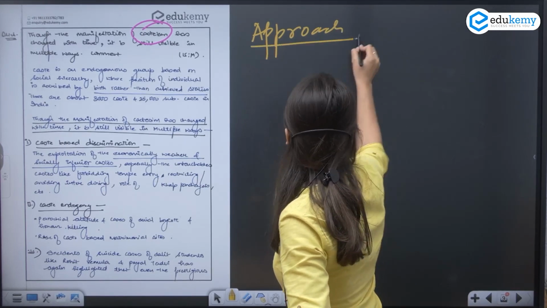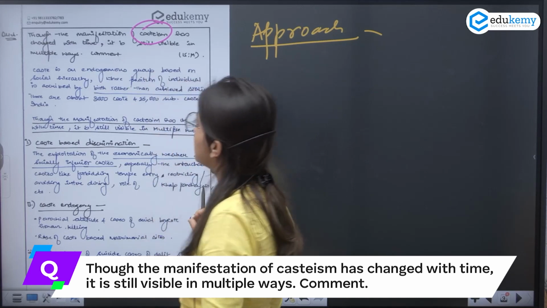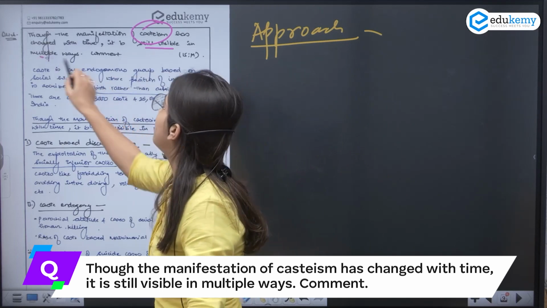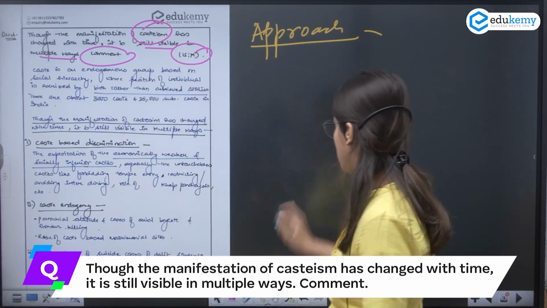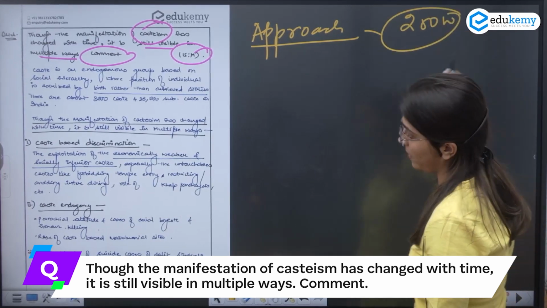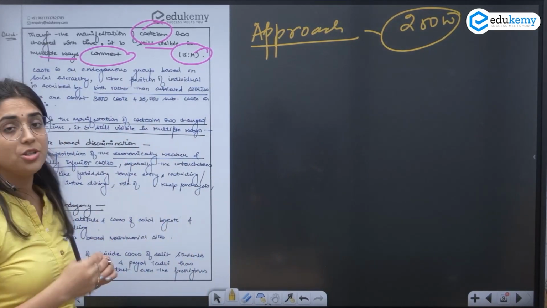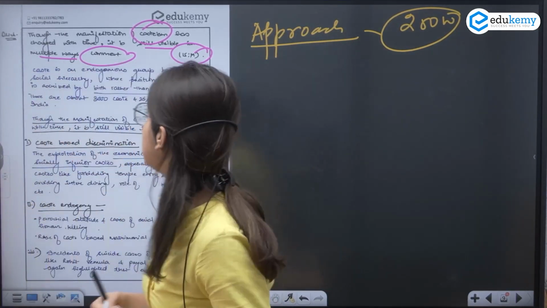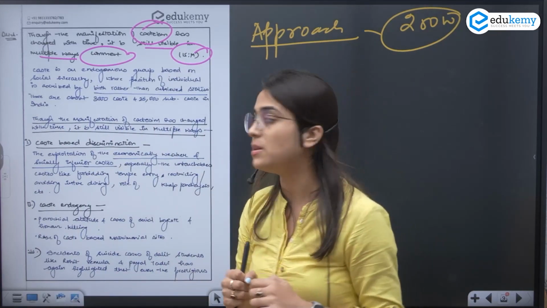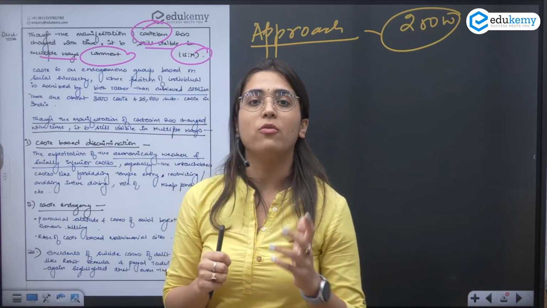So let's read the question first. My question says: though the manifestation of casteism has changed with time, it is still visible in multiple ways. Comment. You have to comment, and this is a 15 marks question, so of course 250 words. It says that the manifestation of casteism and the caste system has changed with time, but it is still visible in many ways in our society. We have to comment on where it is visible.